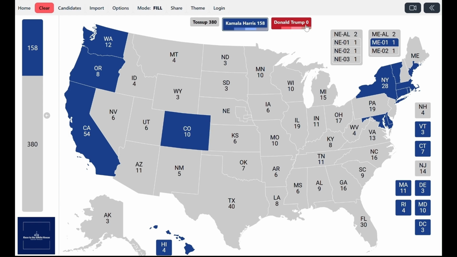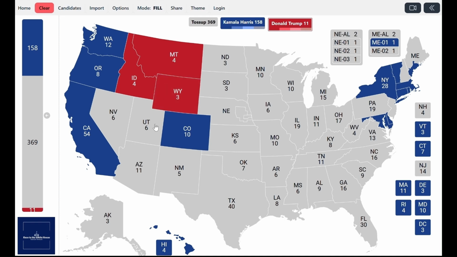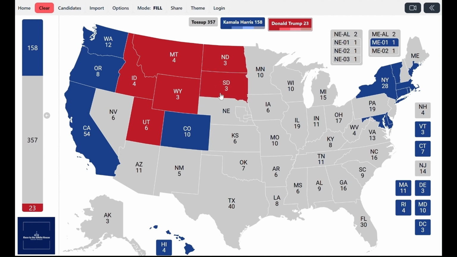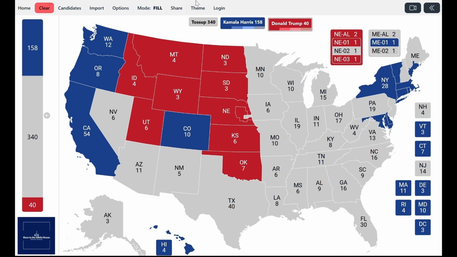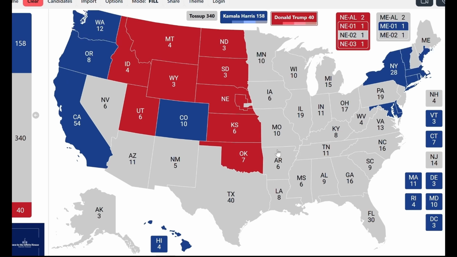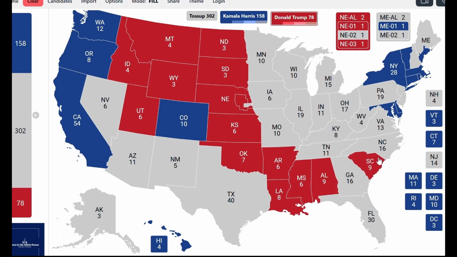Now let's fill out the column of safe Republican. In Central America, starting from the west, the states of Montana, Idaho, Wyoming, Utah. Then in the Great Plains region, the states of North Dakota, South Dakota, Nebraska at large, the 2 electoral votes that are awarded to the winner of the popular vote in the state of Nebraska, and then the first and third congressional districts, then the state of Kansas, Oklahoma.